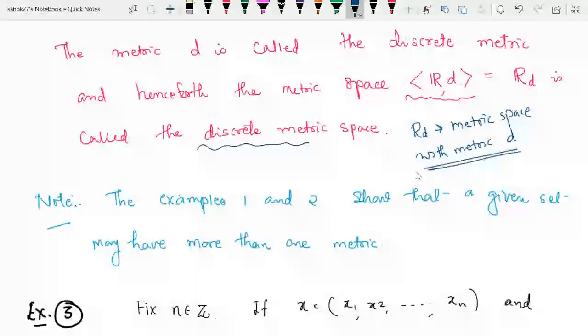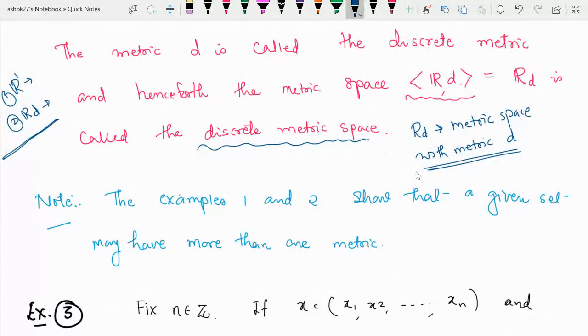So we have just seen two examples. First, there is R1, and second, there is R_D. What is R1? It is a metric space on the set of real numbers with respect to the absolute value metric, and R_D again is a metric space with respect to the discrete metric D. So these are two well-known metric spaces on the set of real numbers. In future we'll use these two metric spaces frequently.